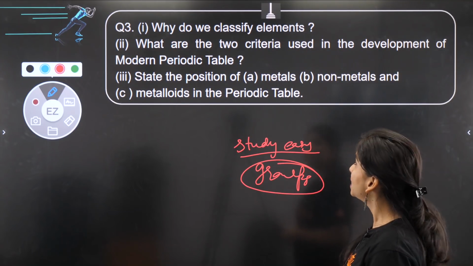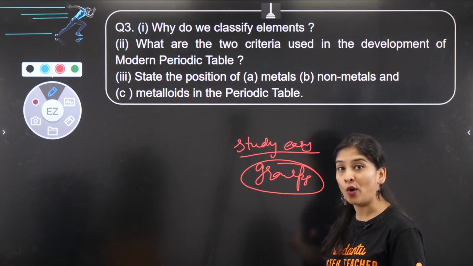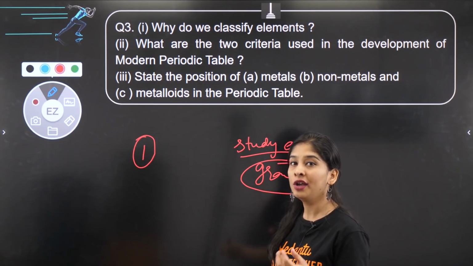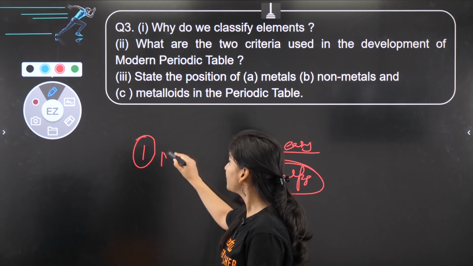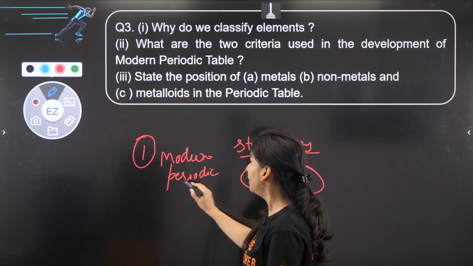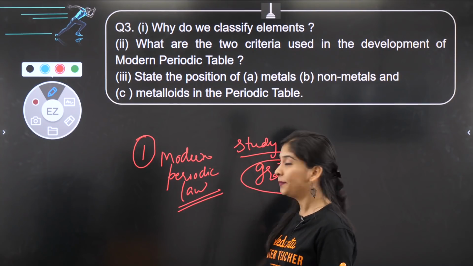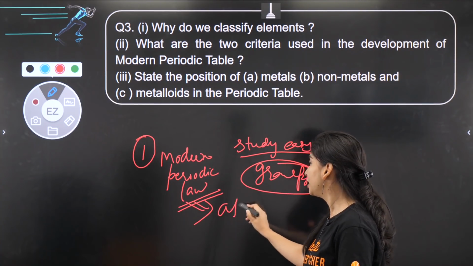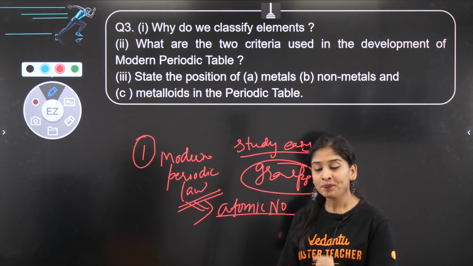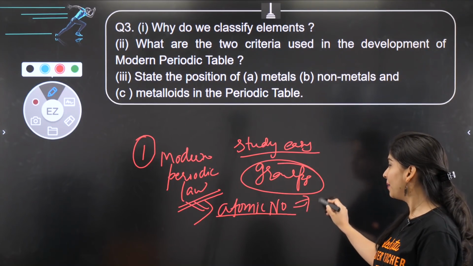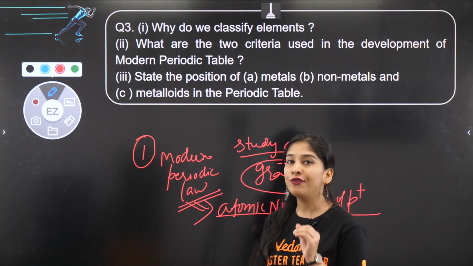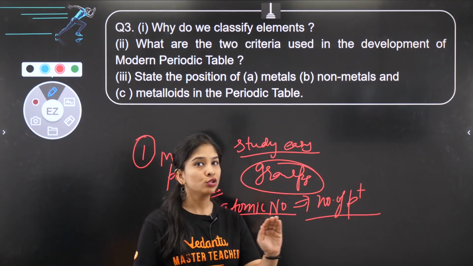ठीक है. Next, what are the two criteria used in the development of the modern periodic table? Very good. So first, you know that Henry Moseley is the one who gave the modern periodic law, which is a better approach to write all the elements in the periodic table. He said that the main thing should be atomic number. On the basis of this only, you should arrange all the elements. Why? Because atomic number basically represents the number of protons, right? Number of protons, and the number of protons for every element is fixed and not going to change at all.